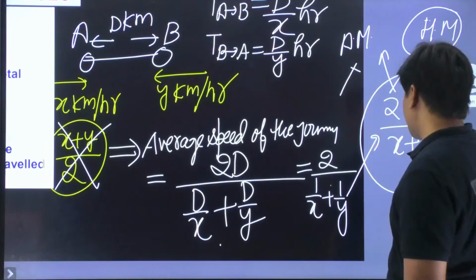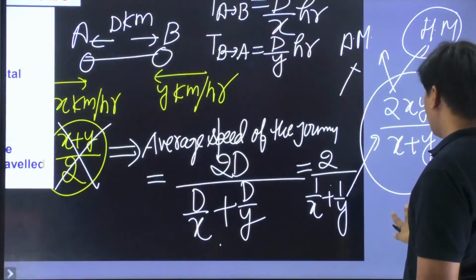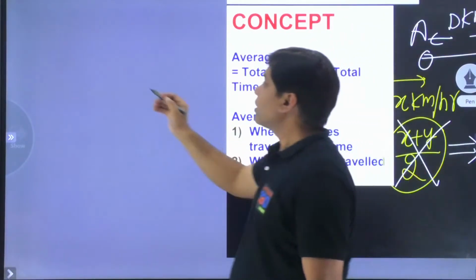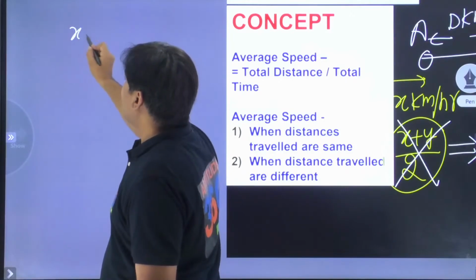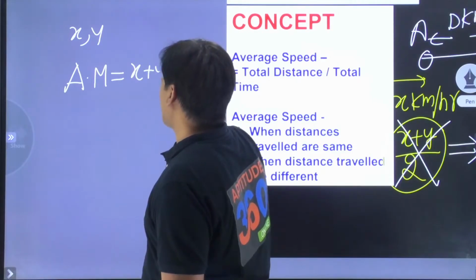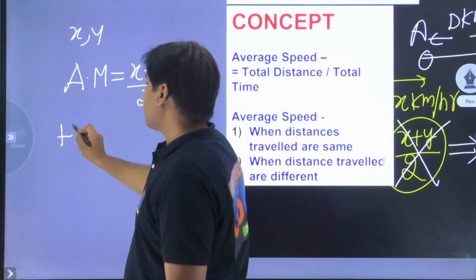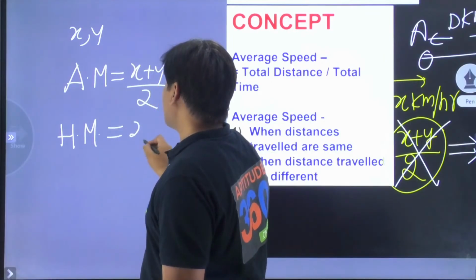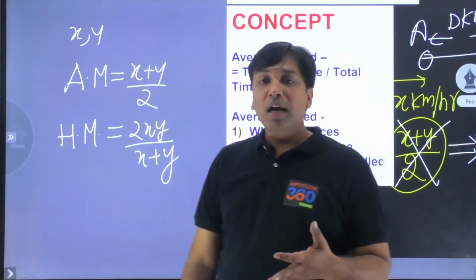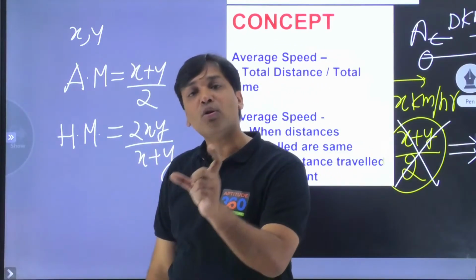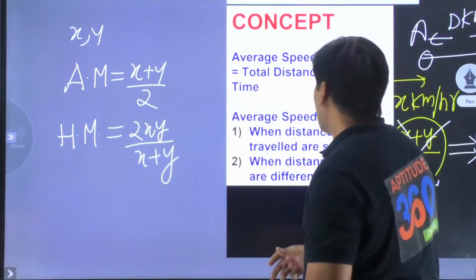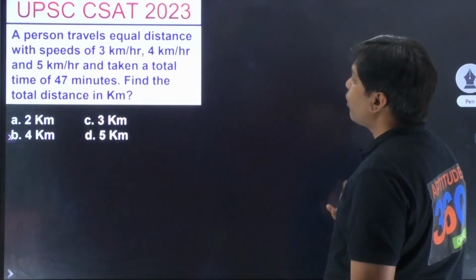If I have got two values, x and y, the arithmetic mean of x and y will be x plus y by 2, whereas the harmonic mean is going to be 2xy divided by x plus y. So whenever you get a problem of whether it is the arithmetic mean or the harmonic mean for average speed, it is going to be the harmonic mean, right? Now I'm going back to the problem that we were doing.